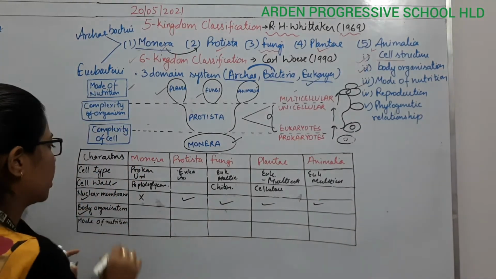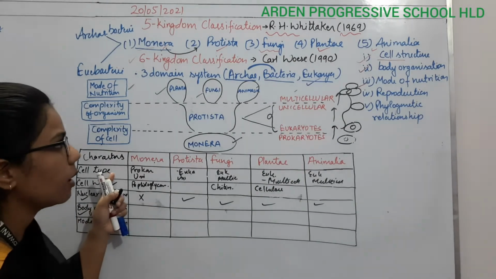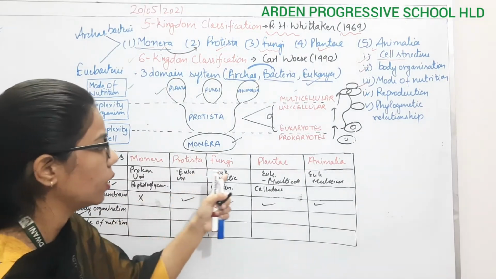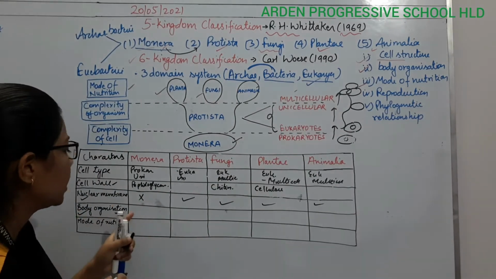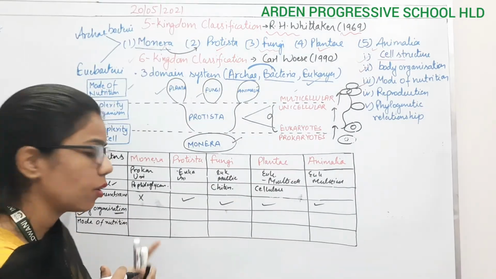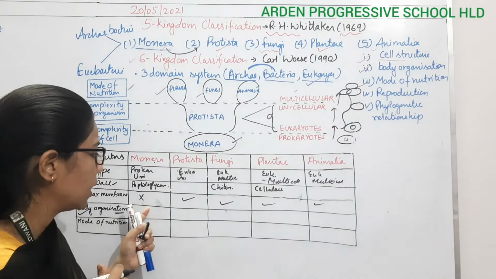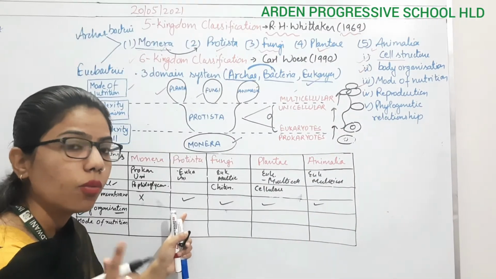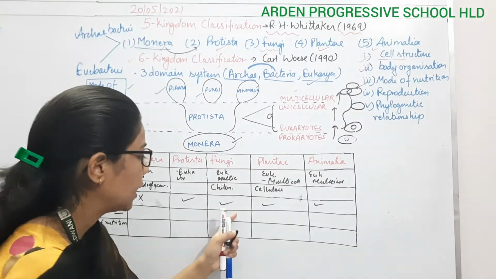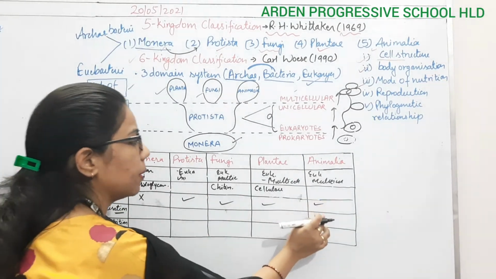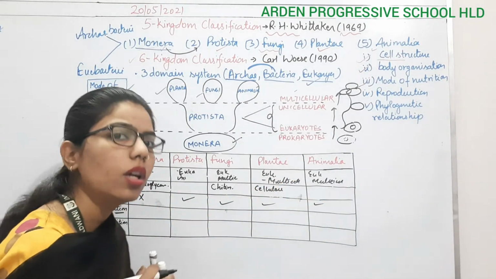Then comes the body organization. Already we have done cell type, prokaryotic, eukaryotic. So body organization can be made up of a single cell. In case of Monera, single cell. In case of protista, again single cell. Then in case of fungi, multicellular, and plantae multicellular, and animalia also multicellular.